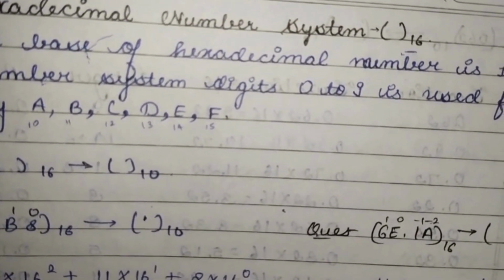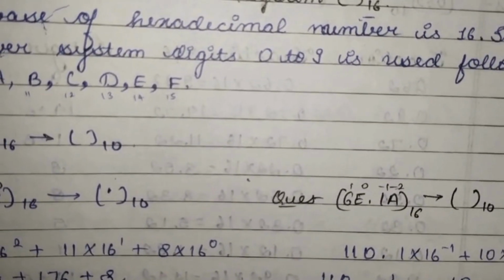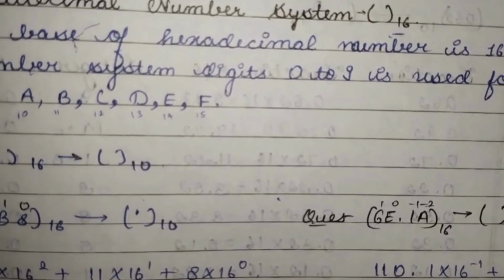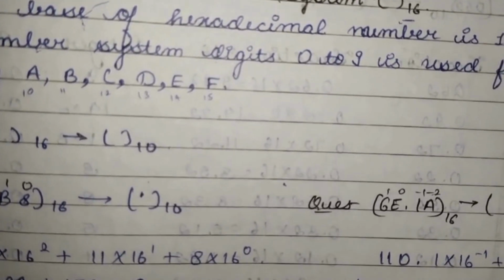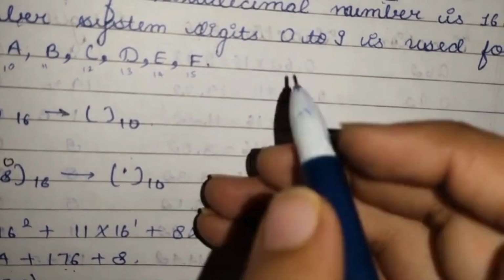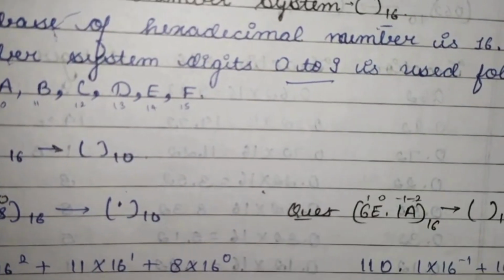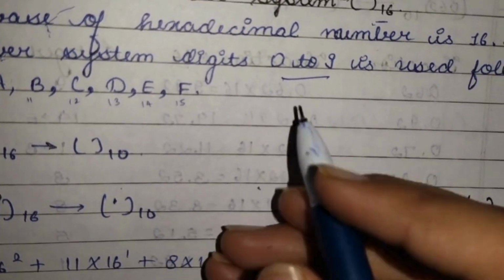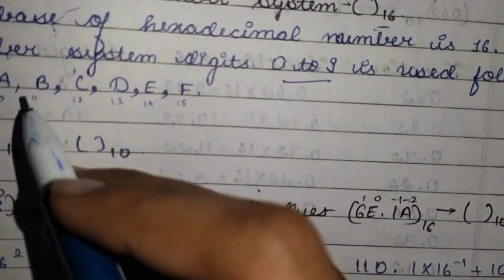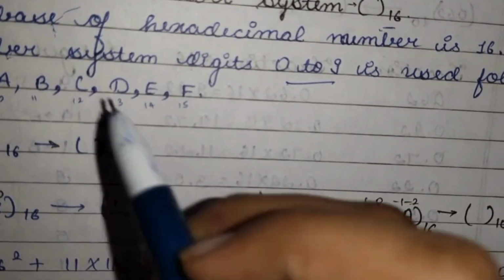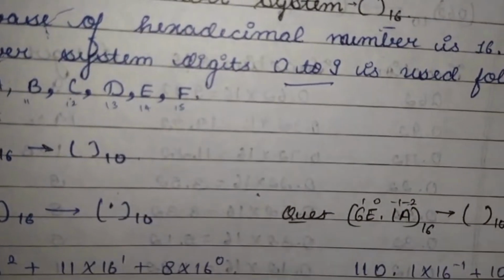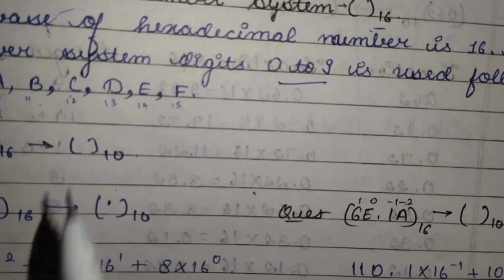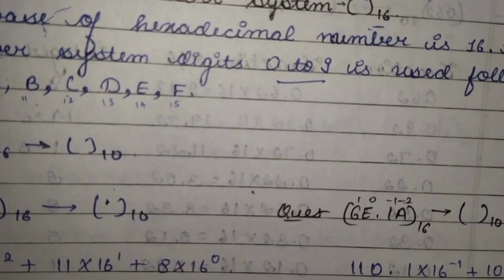In this number system, digits 0 to 9 are used, followed by A, B, C, D, E, F. Now, 0 to 9 are the perfect digits, so no need to worry about them, but you need to look at A, B, C, D, E, F. Can you understand what they are? I have written them with a light pen.